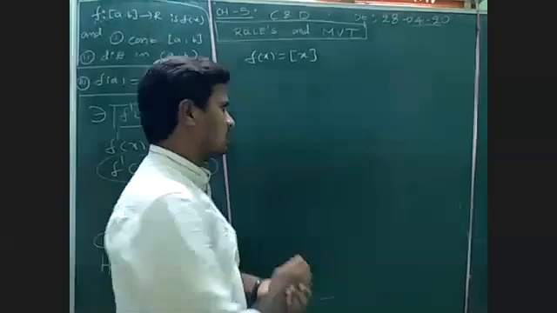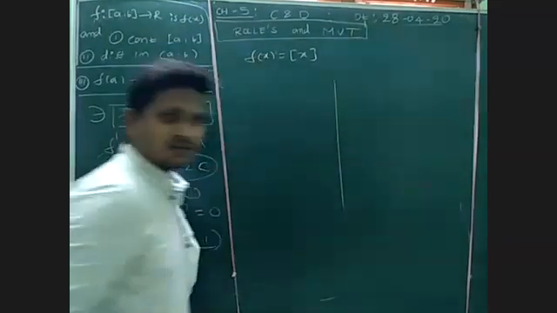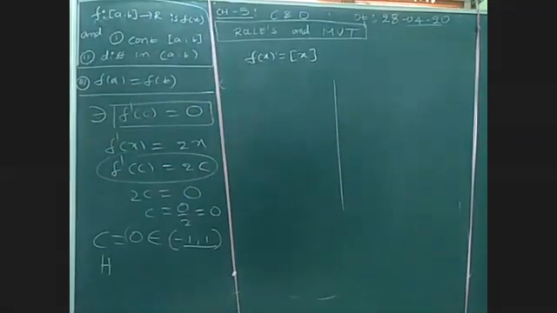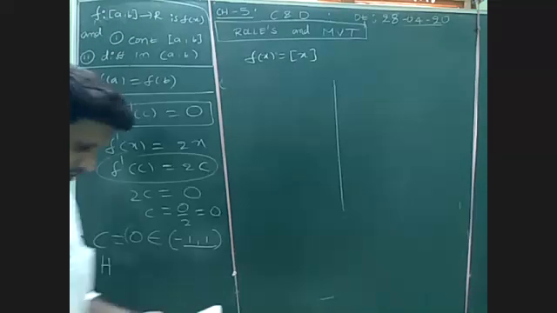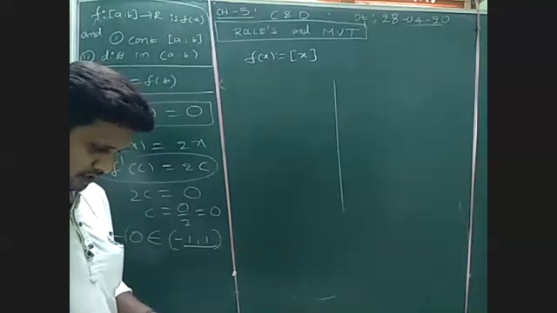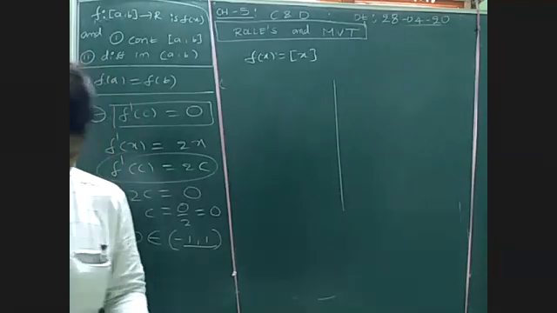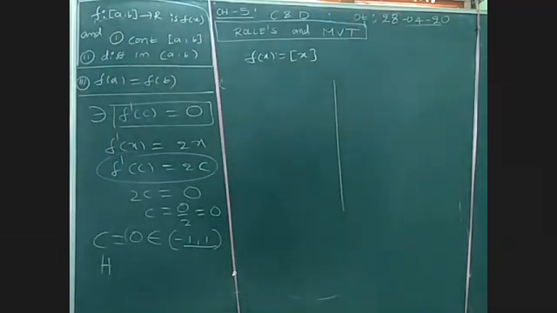Three names are right. If we observe the graph of this step function, look at the question. Coming to the exercise, yeah, 5.8.